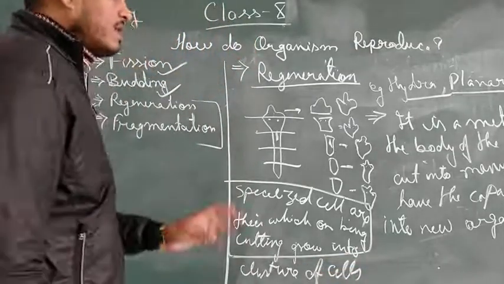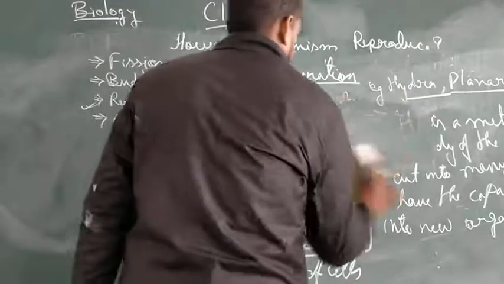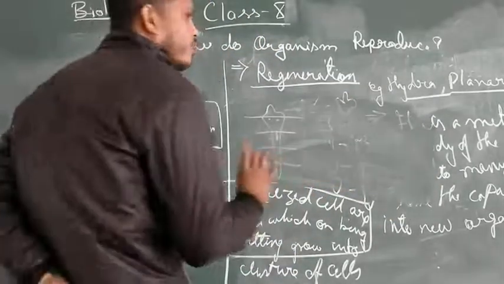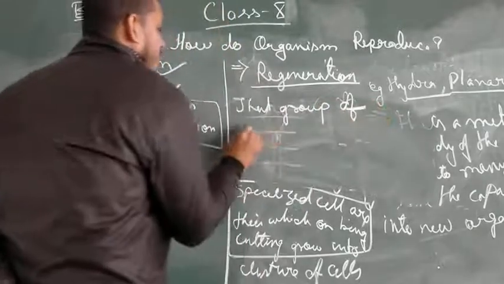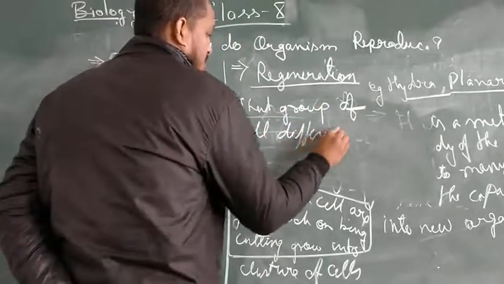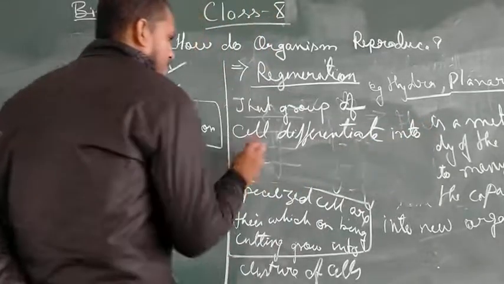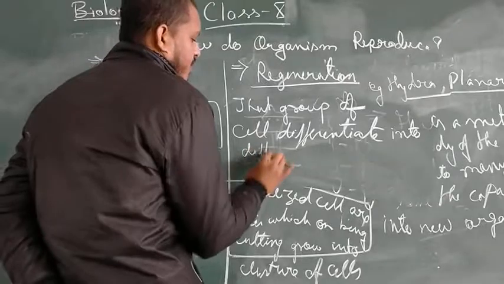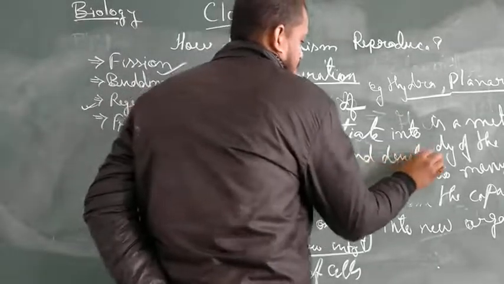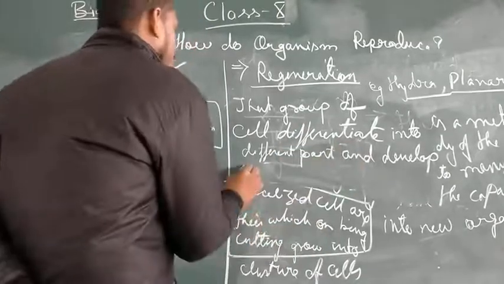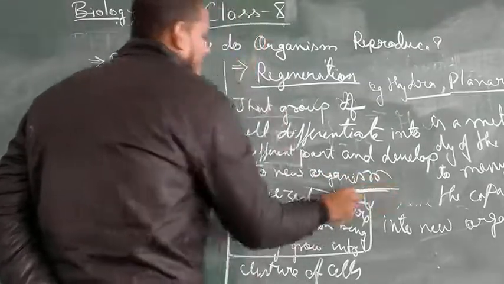As a result, a group of cells forms, and that group of cells differentiates into different parts and develops into a new organism.